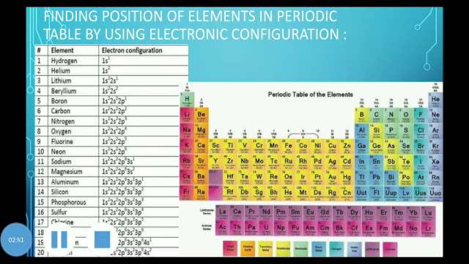Now in this 1s1, 1 is the period number and S is the block. S, P, D and F, these are the blocks. All the elements whose electronic configuration ends in the S subshell will be placed in the S block of the periodic table. Now here this first number, the bigger one, is the period number. See, the hydrogen is present in the first period.